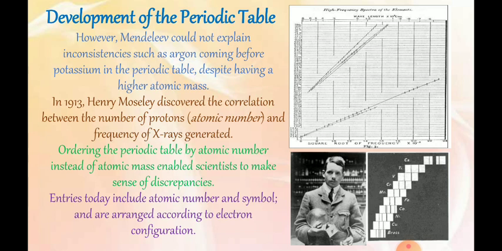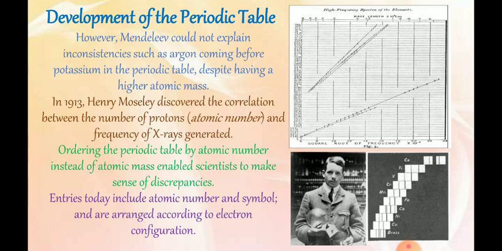Now students, however, Mendeleev could not explain inconsistencies such as argon coming before potassium in the periodic table despite having a higher atomic mass. In 1913, Henry Moseley discovered the correlation between the number of protons, that is the atomic number, and the frequency of X-rays generated.